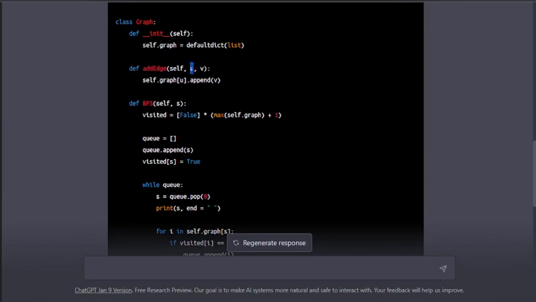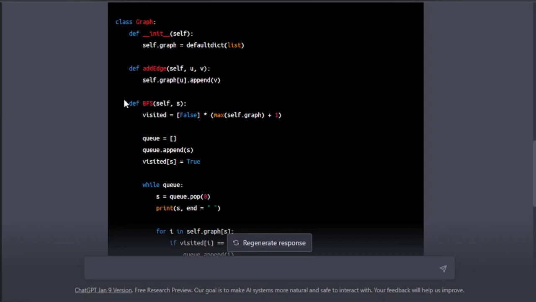Here is a u. U is what? U is the starting vertex. V is the neighbor. And what you will add to another graph, right? So self.graph, when you get the first element, u defines the position of the first vertex, and then in the u we will append the v.